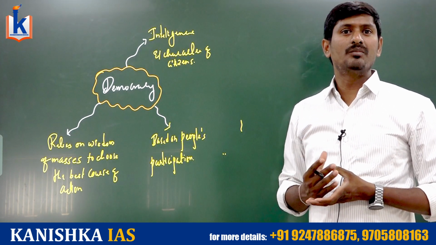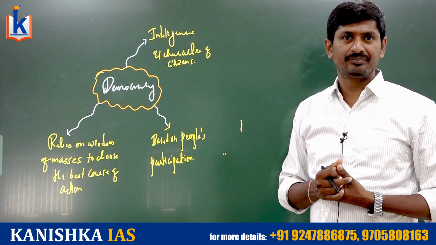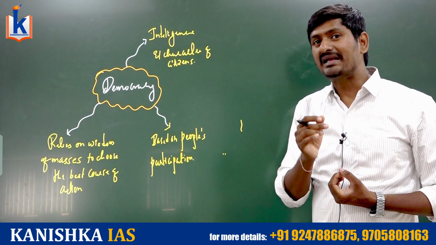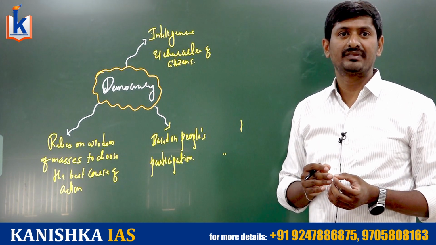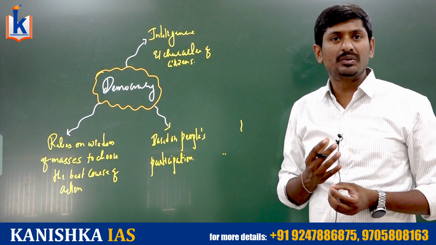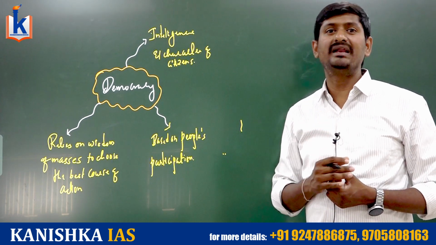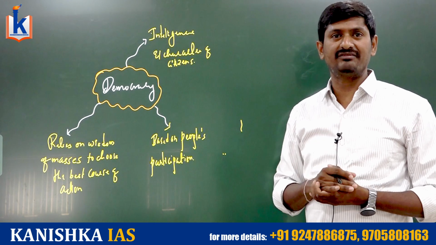The vibrancy of democracy can be observed only when the people are interested to participate. People must not be passive agents in the democracy, rather they must be active citizens. They must be able to control the government, and demand better quality of services and better quality of life.